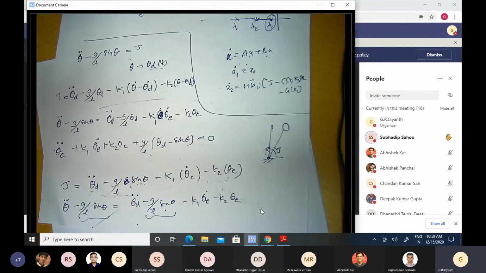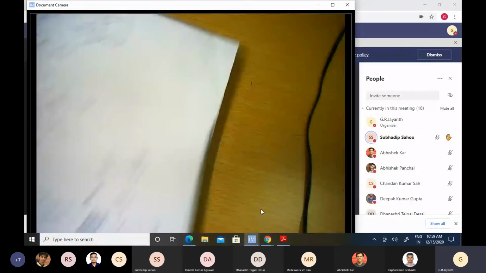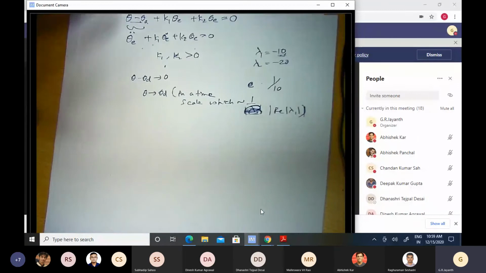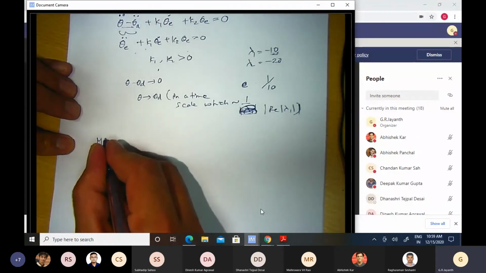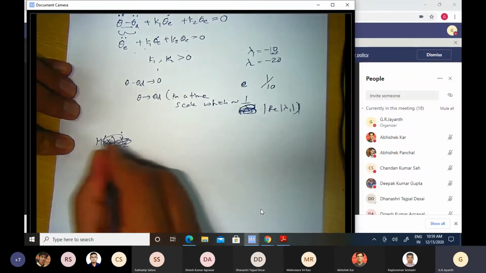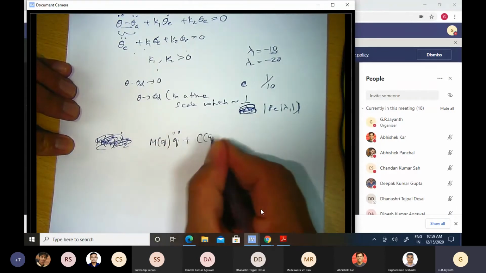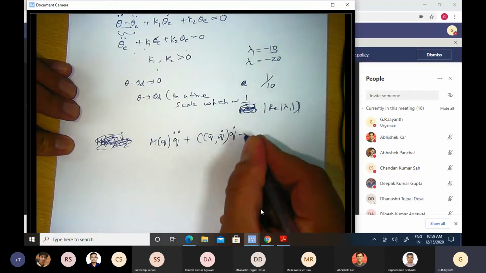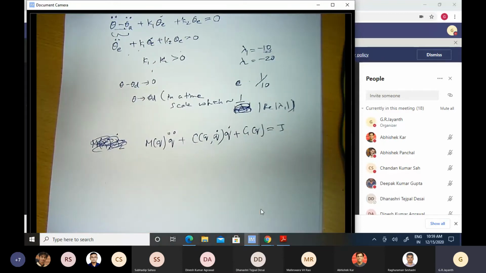So let us now solve this problem for a more general case. And in fact, let us take up the mother of all problems. We had this extremely intimidating equation, M of q times q double dot plus C of q comma q dot times q dot plus G of q is equal to tau. This was the differential equation that was obeyed by my general n-link serial manipulator.